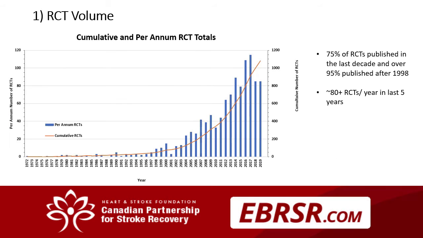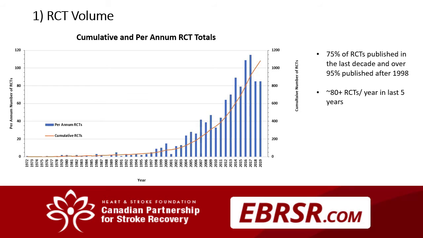Here, the number of RCTs are presented over time. On the right-hand y-axis is the cumulative number of RCTs, represented by the orange line, and on the left-hand y-axis, the per annum number of RCTs are represented by the blue bars.